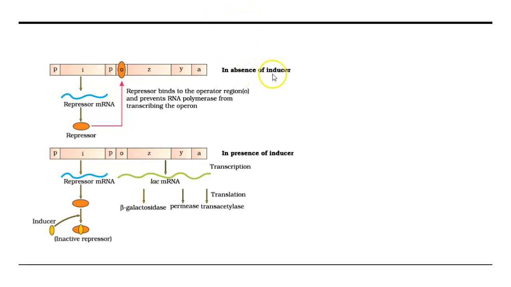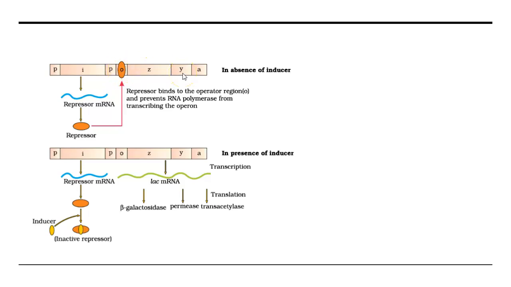So here, in the absence of inducer, the inducer is lactose. Lactose is not there, in the sense that there is no need to produce any kind of enzymes from Z, Y, A. These are the enzymes, especially beta galactosidase, that is Z, which will cleave the lactose and produce energy for the bacteria. So if lactose is not there, that means absence of inducer, they don't have to be produced. Somehow this transcription process should be shut down.